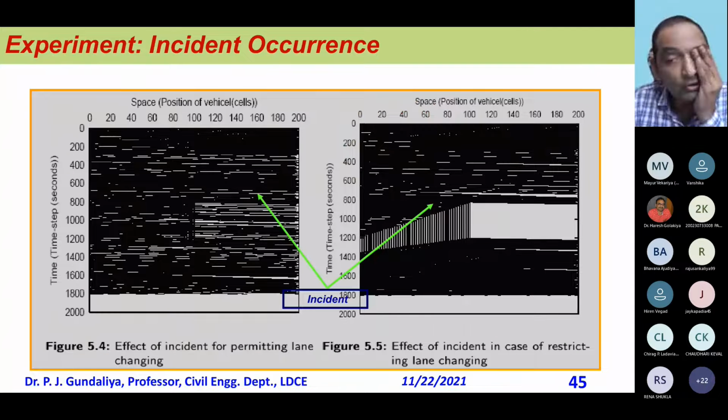And the accident scenario also gives very good relations. Here an accident has occurred, so there are shock waves. You see it has created shock waves. So how much delay is going to come, that you can also find out. This gives the macroscopic result very accurately, and that's what we require. The ultimate result is what we need: how much delay is going to come, how much flow is going to be there, and that should be as near as possible to what actually happens, and it is giving that in no time. So these are certain advantages of it.